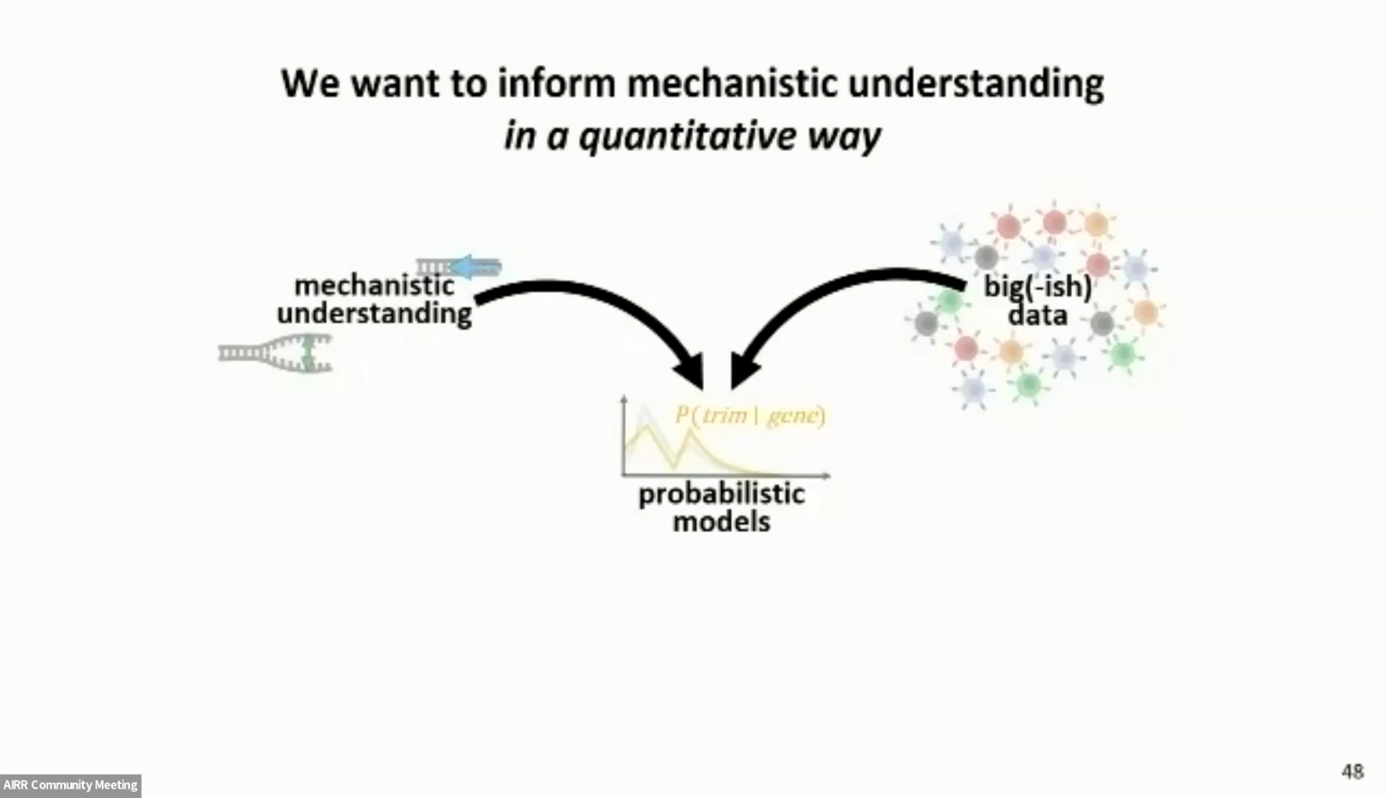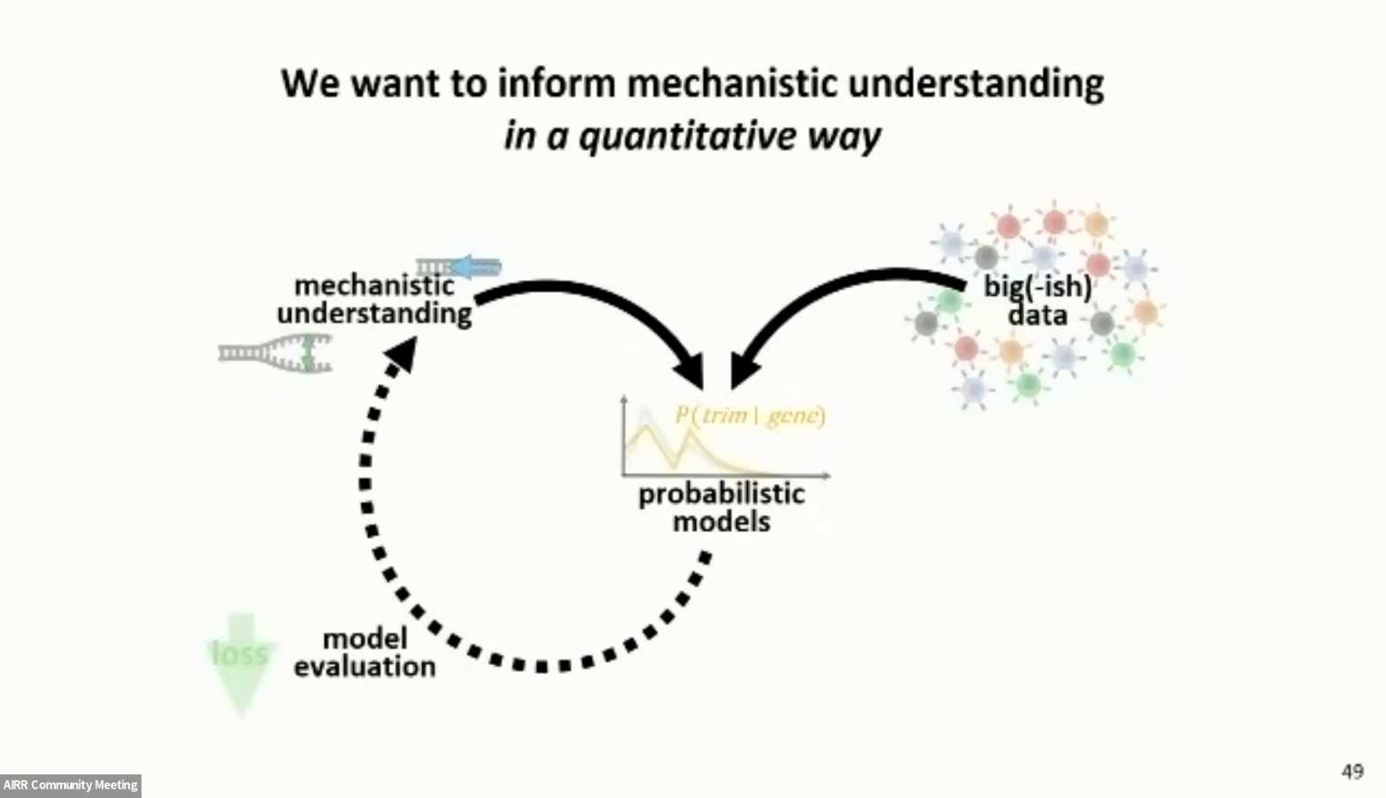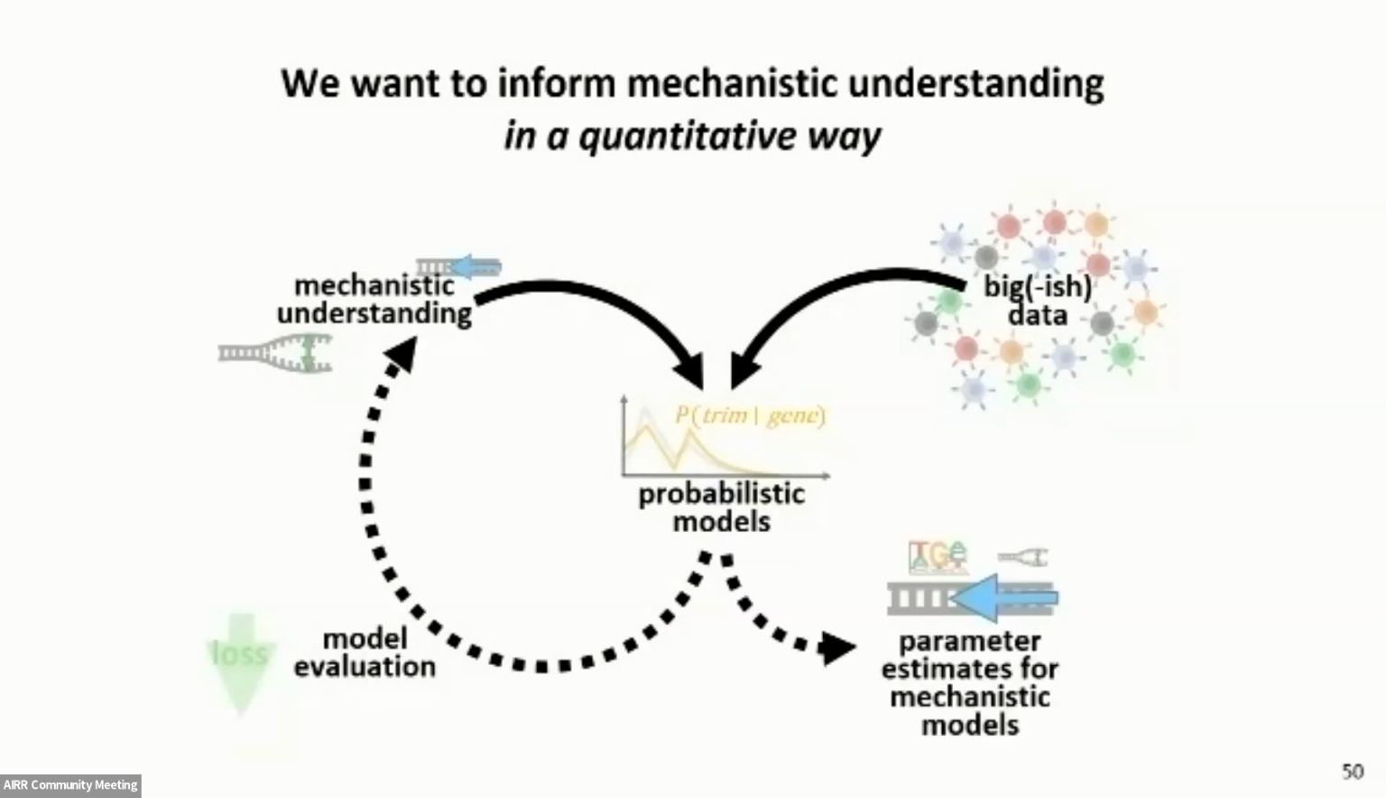And so we can take that mechanistic understanding and combine it with big-ish data sets of repertoire data and statistical inference to fit probabilistic models that can predict the probability of trimming at a certain site given a gene sequence and certain mechanistically inspired parameters. We can then use various model evaluation metrics to revise our mechanistic understanding, maybe come up with different mechanistically inspired parameters, fit new probabilistic models, and continue in this cycle as we continue revising our mechanistic understanding. But maybe even more powerfully, we can then get out parameter estimates for our mechanistic models.